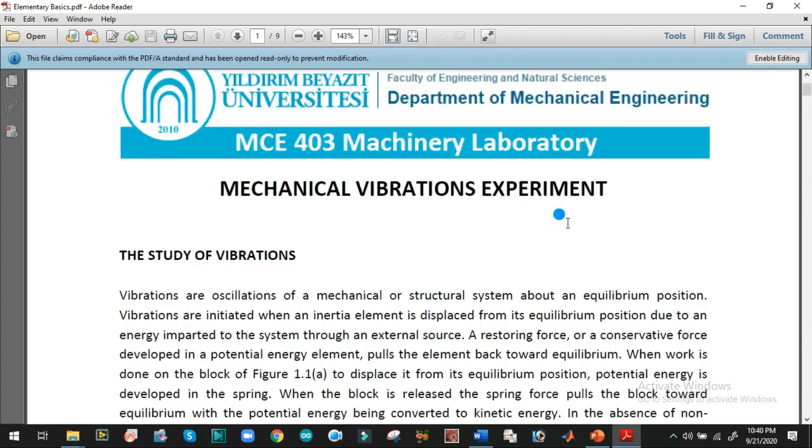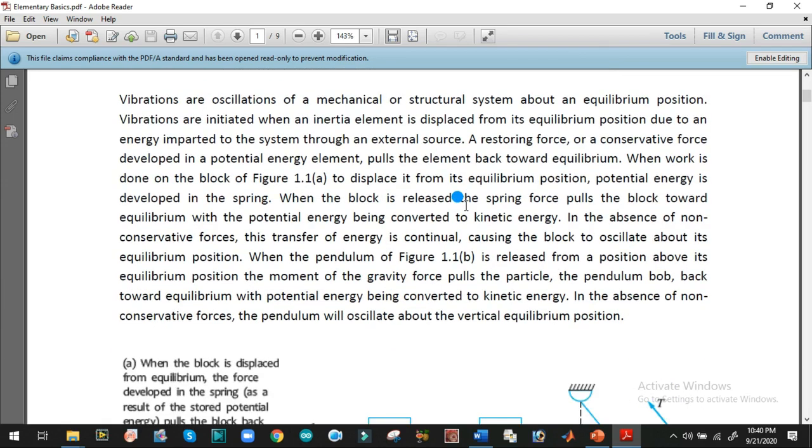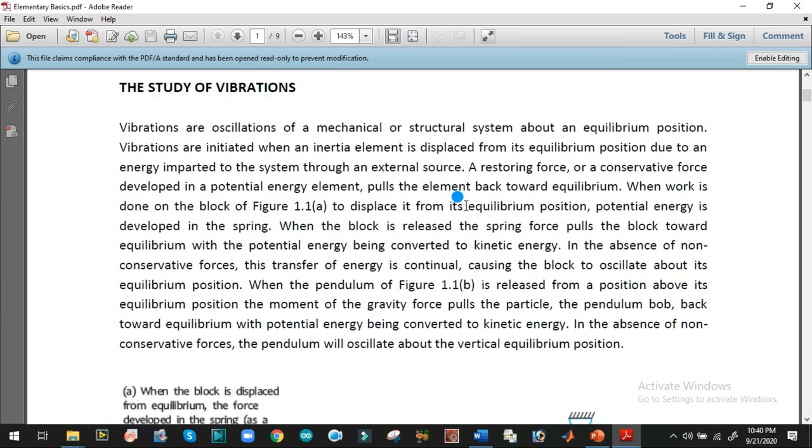It's a Turkish university. From this document I want to explain a few basic things, because I think that before the numerical and analytical modeling, you should know the basics of the mathematical models.